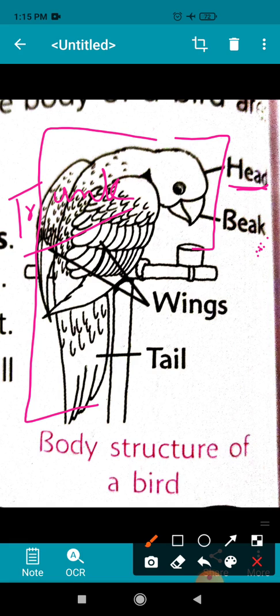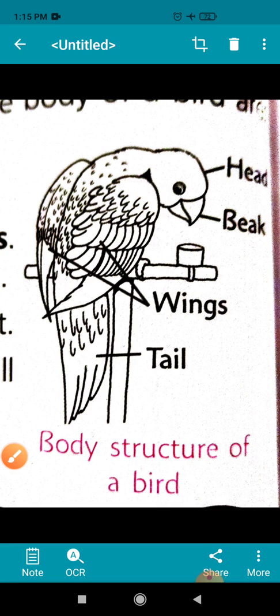Okay, and children, the second part of the bird's body is the trunk part, and in the trunk part you can see wings, tail, flight muscles and hollow bones. So the trunk part consists of hollow bones, flight muscles, wings and tail.